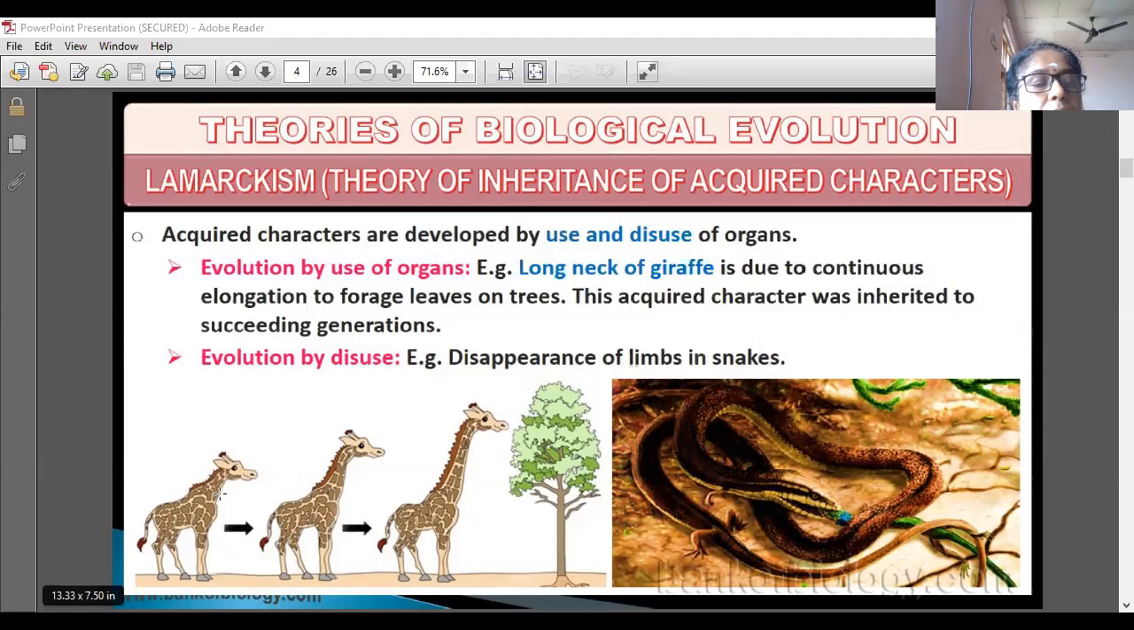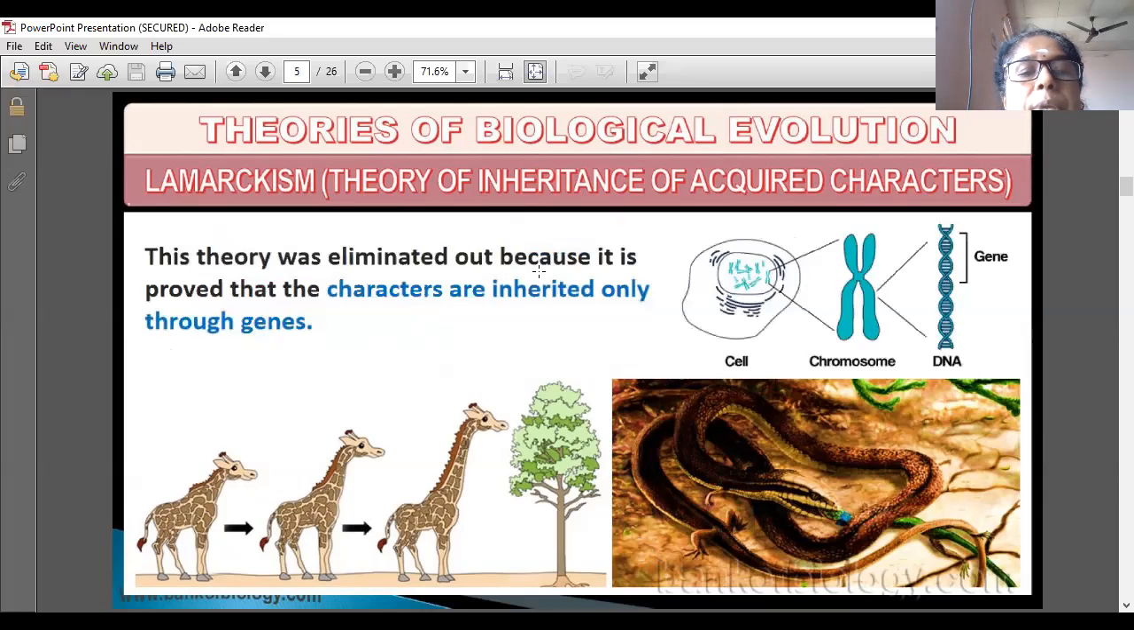See the giraffe. The first giraffe did not have such a long neck, but every time it tried to forage leaves on trees by stretching the neck, gradually it got a longer neck like this. And this is an example of disuse. First the snakes and reptiles had limbs like this, but they were not using them as they were crawling on the ground. As a result, gradually the limbs disappeared.